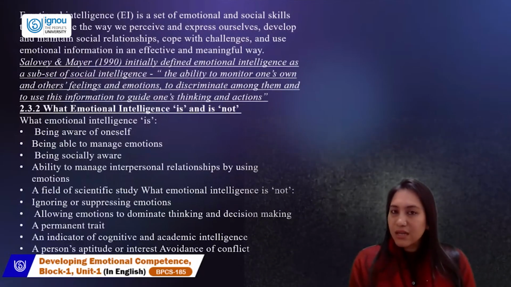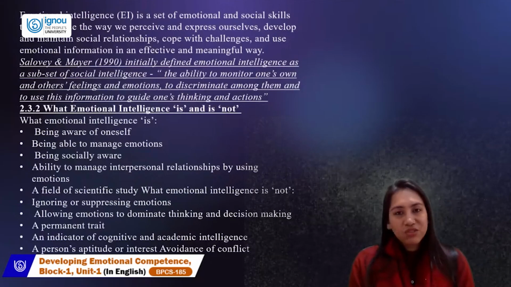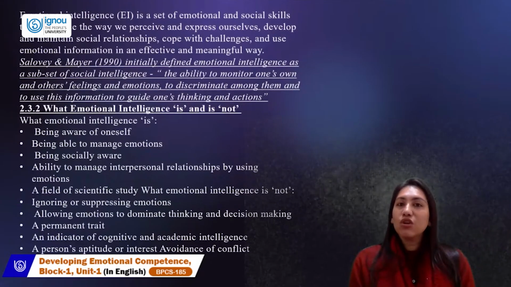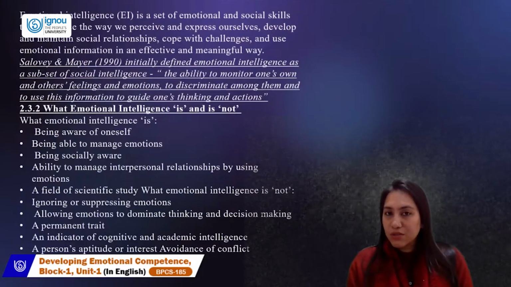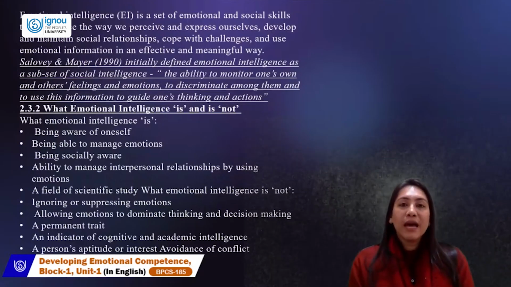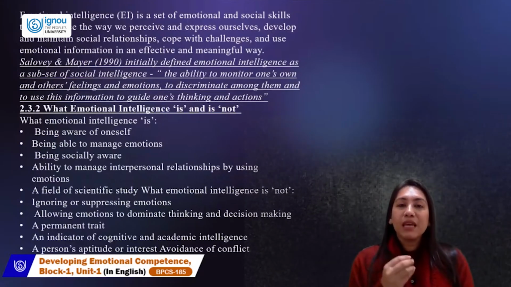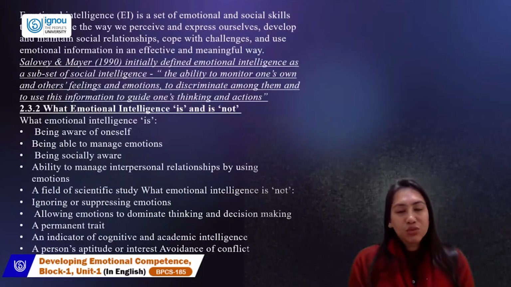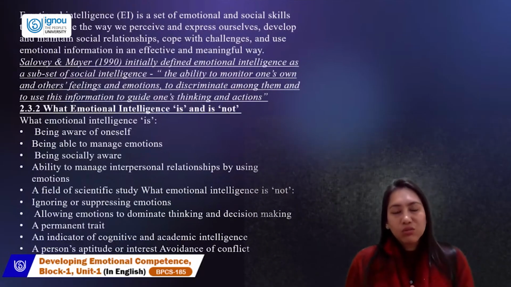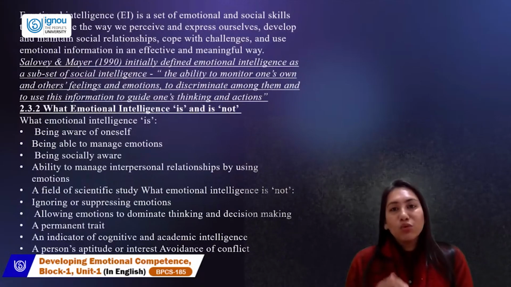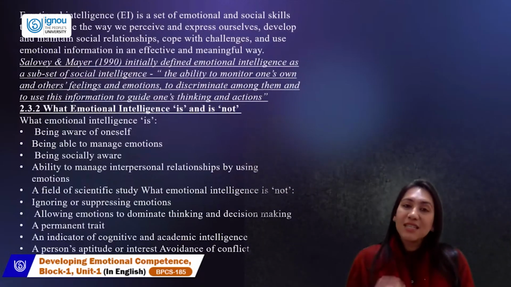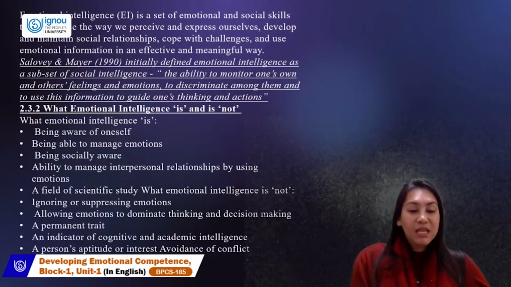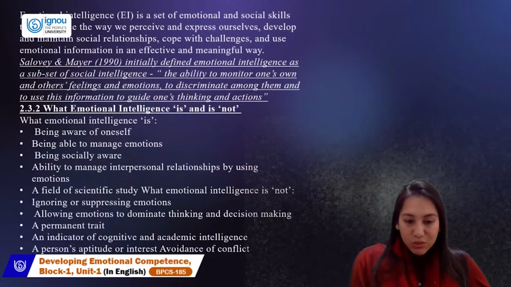It is not today's academic intelligence. I feel IQ needs the support of EQ because it's not just about grading yourself well today. Today's children and generation need to be able to express their emotions equally well. And it is a person's aptitude and interest; there are people who do not have emotional intelligence. So yes, it is an aptitude and interest. Some people want to get along socially and emotionally. It is an aptitude also.